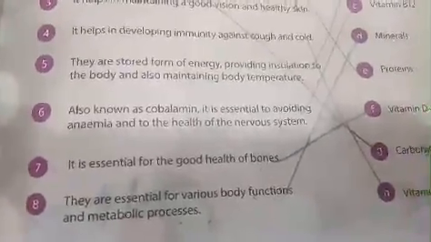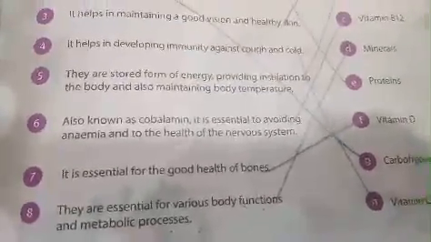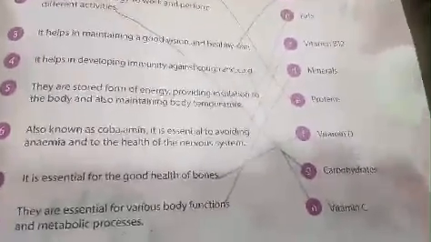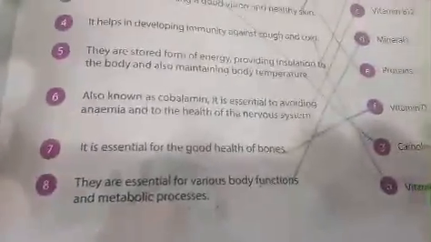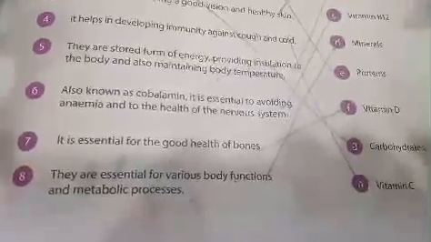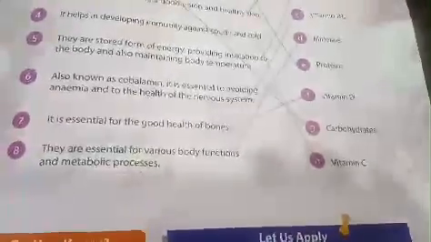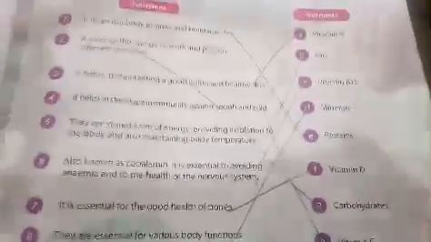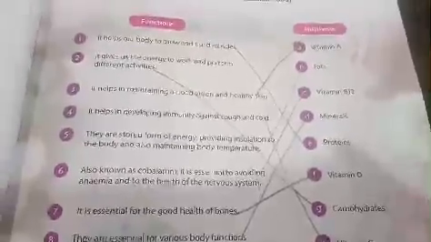Seventh one, it is essential for the good health of bones. Vitamin D. Match with F. Eighth one, they are essential for various body function and metabolic processes. Match with D. Minerals. Okay. Do this matching and learn all the functions and nutrients.